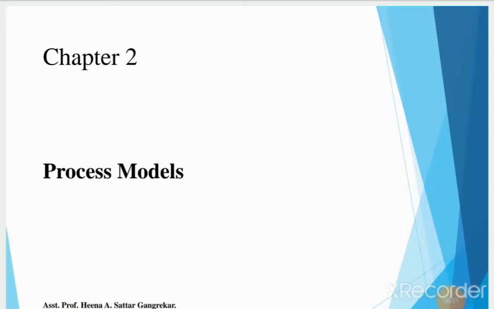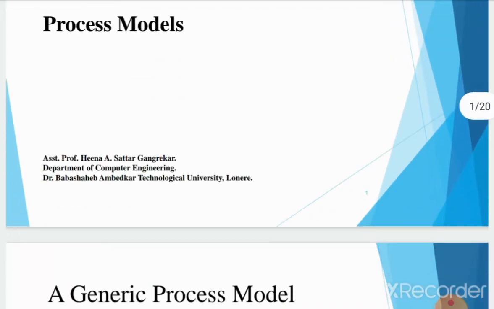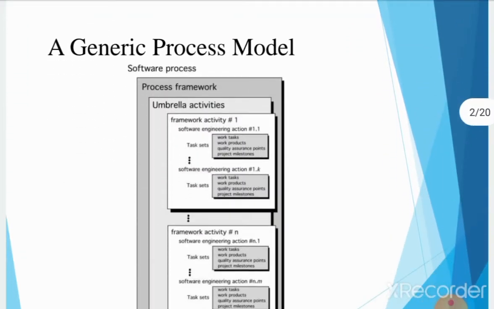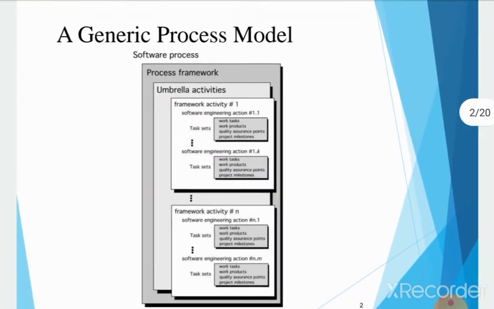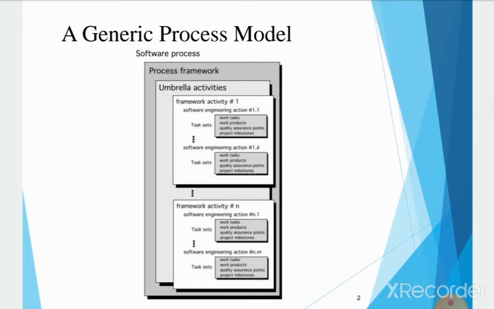Everyone, we will start with the second chapter of software engineering, that is process models. The process model, in this we are going to see the generic process model. So first of all, what is the process model or the process framework?